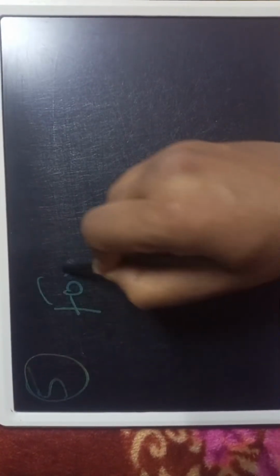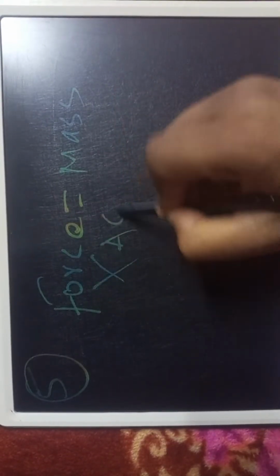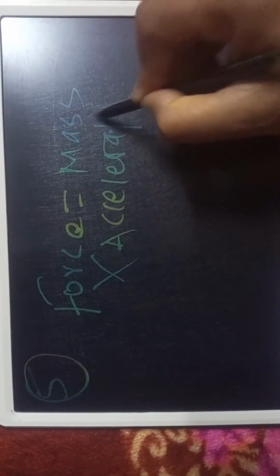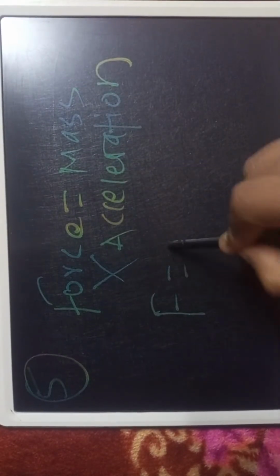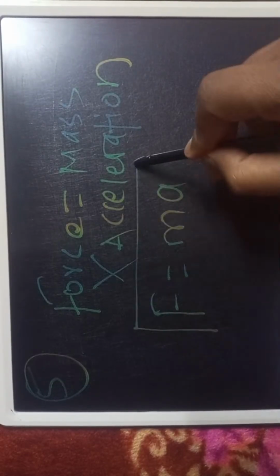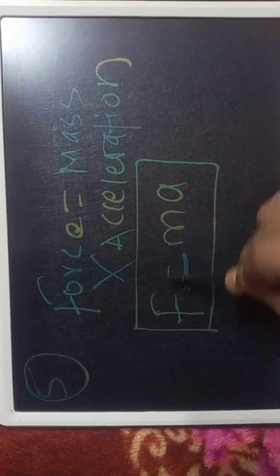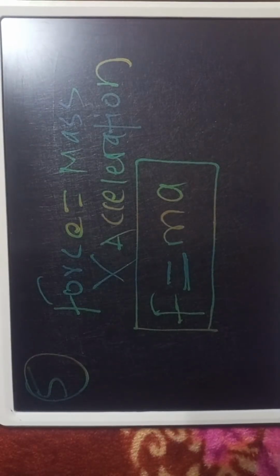Force. You have to understand this. The relationship of force is mass into acceleration. Read the formula: force is equal to ma. This is Newton's second law. Force is equal to mass into acceleration. And you already know about force, mass, acceleration. I already mentioned the acceleration formula, v minus u by t. You have to read this formula: F is equal to m into a.